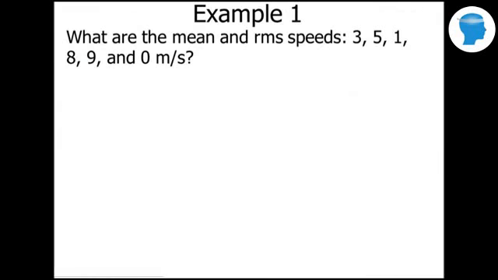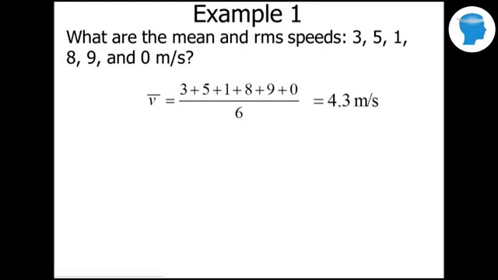Let's do a few examples with root mean square speed. So let's say we have the following speeds: 3, 5, 1, 8, 9, and 0, and we want to figure out the mean and the root mean square speed. Again, remember, root mean square speed is related to the temperature and also to the internal energy of the particles. Well, the way you find the mean speed is pretty simple. You add them all up and divide by the number, which in this case is 6, and we get 4.3 meters per second.